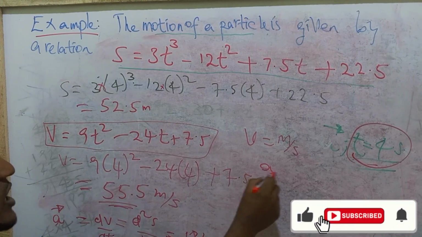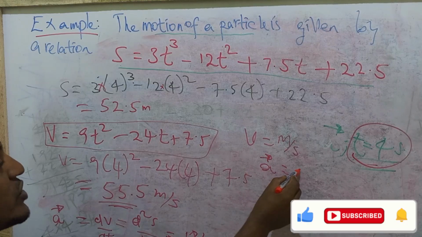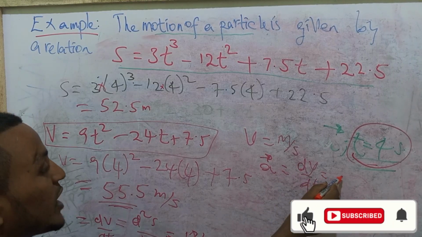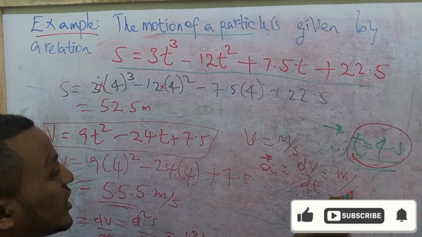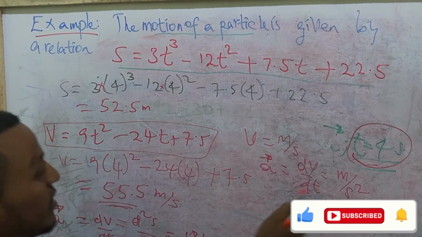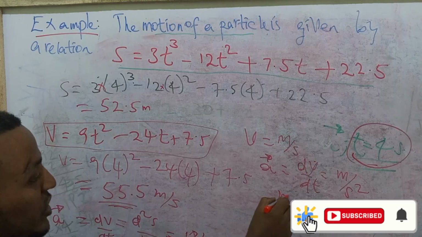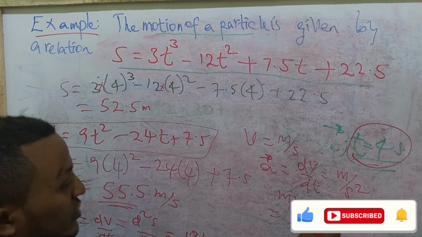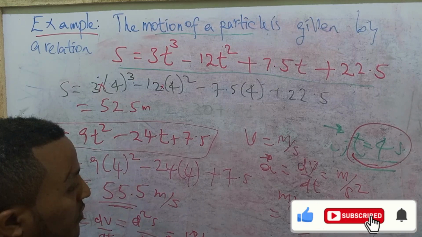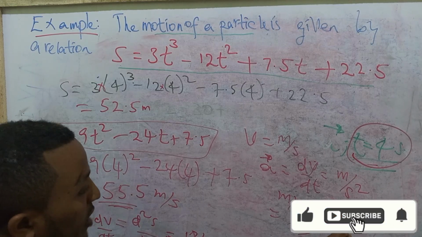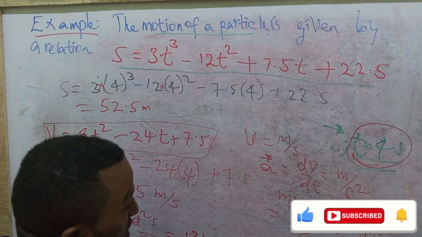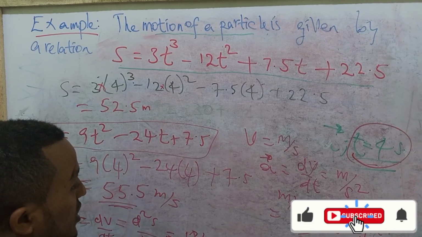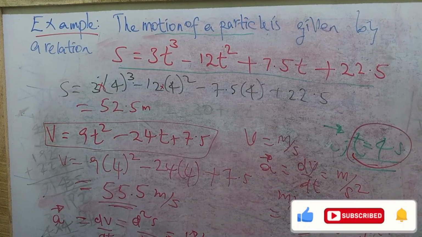Meter per second is the unit of velocity, whereas acceleration is the differential of velocity, so it becomes meters per second squared. Time is there, right? Meter per second divided by second. This is meter over 1, meter per second times 1 over second. It becomes 1 over second squared times meter, or meter per second squared. This is the unit for acceleration.